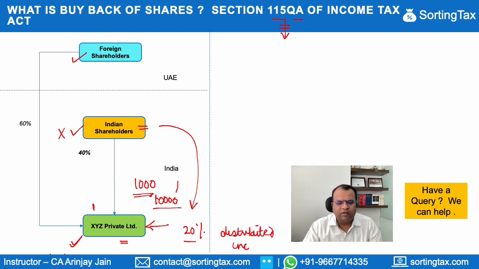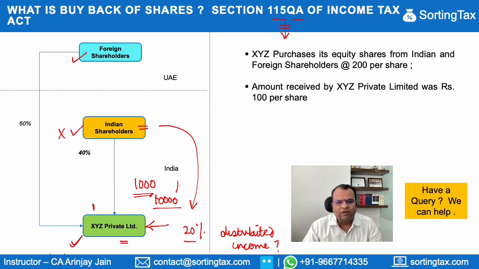Now, the question that again comes up is, what exactly is distributed income? Let's look at an example to consider this aspect. XYZ purchases its equity shares from Indian and foreign shareholders at 200 rupees per share. In other words, the selling price is 200. The amount received by XYZ Private Limited was rupees 100 per share.